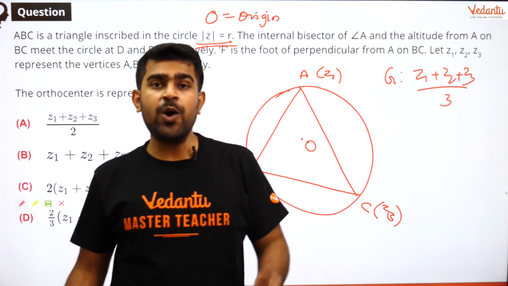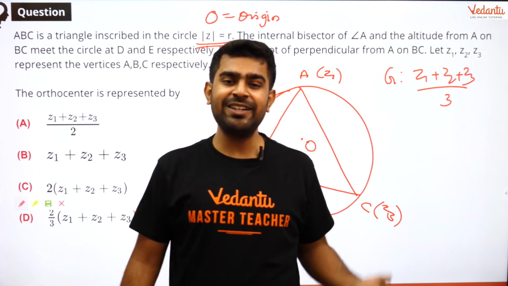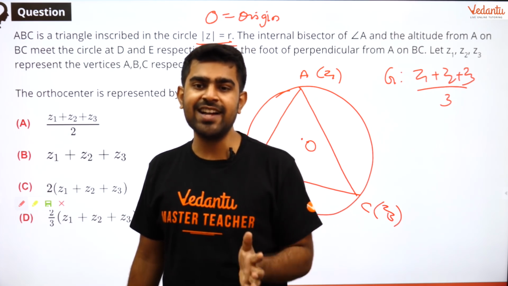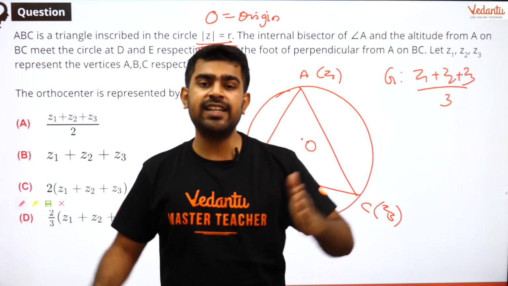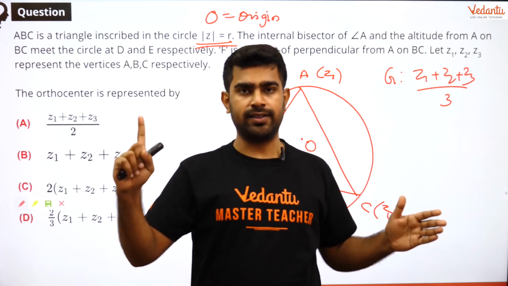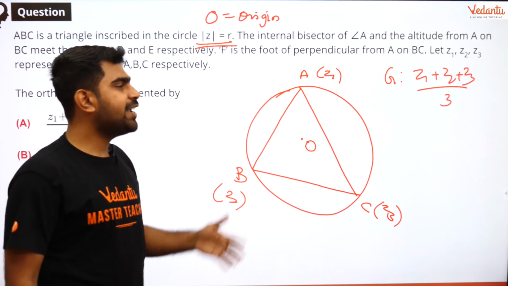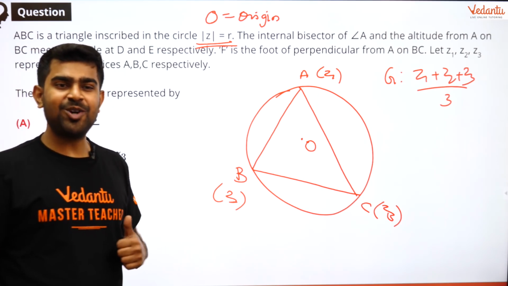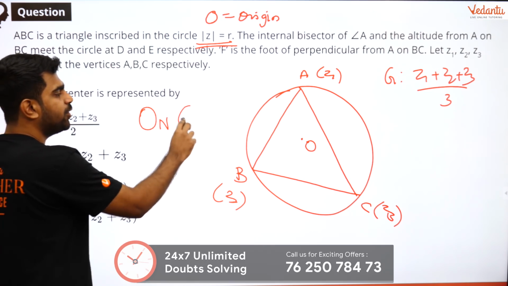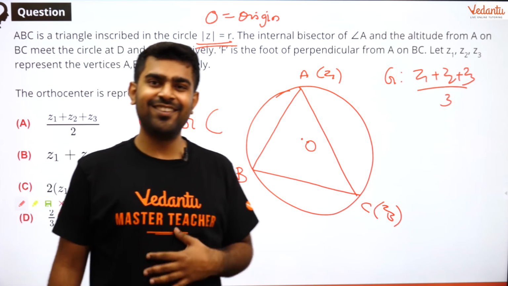I am happy. But now I will be using a super property which all of you are aware of because we have been discussing it for so long, and it is super useful in JEE Mains as well. And what is that? The centroid divides the line joining orthocenter and circumcenter in the ratio 2:1. Is that clear? So that property will be used here, and some of you may know the way I remember this property if you attended my class previously. If you remember this company ONGC, how many of you know that? Oil and Natural Gas Corporation of India.